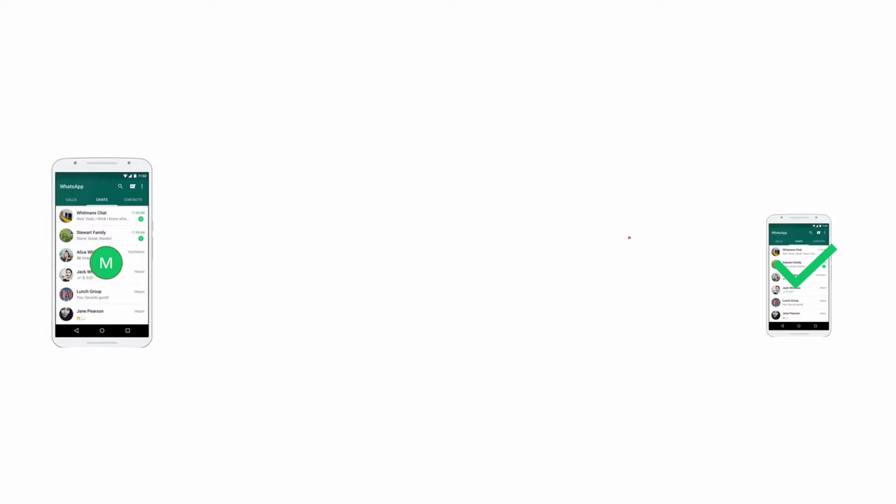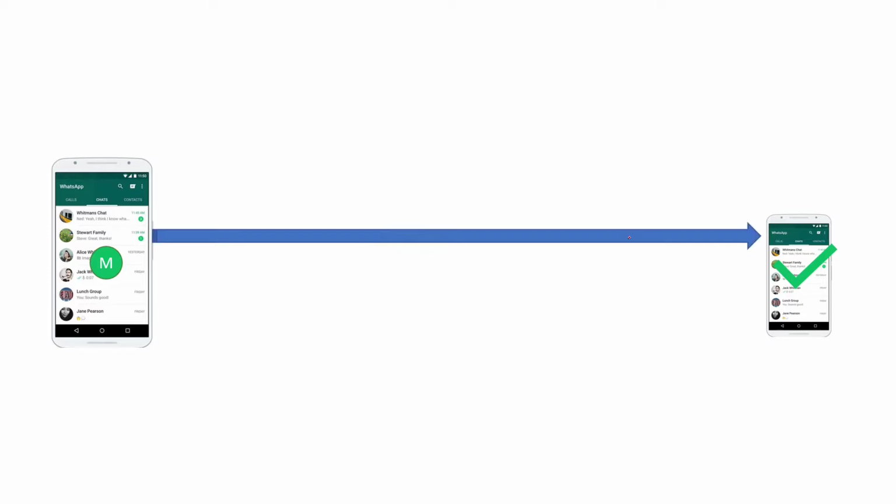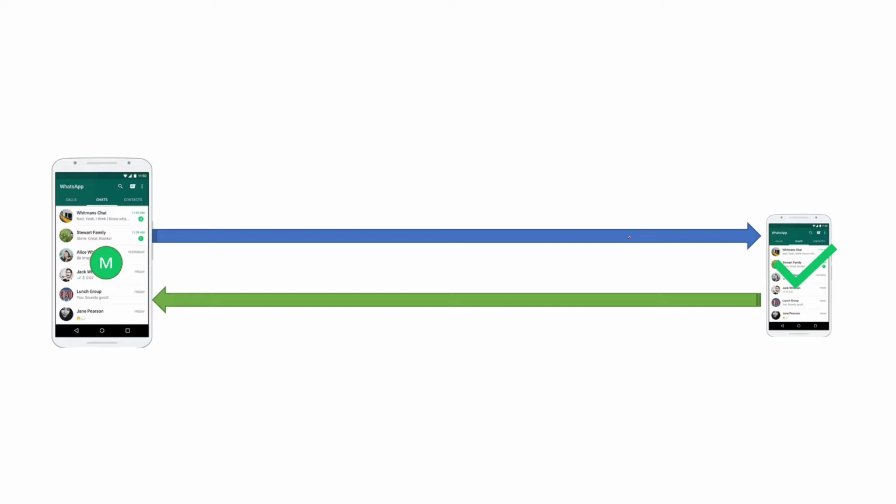Okay, now we'll see what it was like before messaging queue. See, the left side is the sender, user 1, and the right side is user 2, the receiver. So what happens, user 1 sends messages to user 2. Now user 2 is online and he sends back a message to user 1 saying that I have read your message. Okay, this is a happy flow.